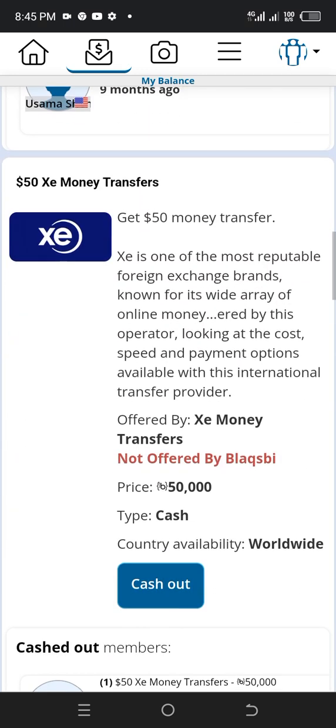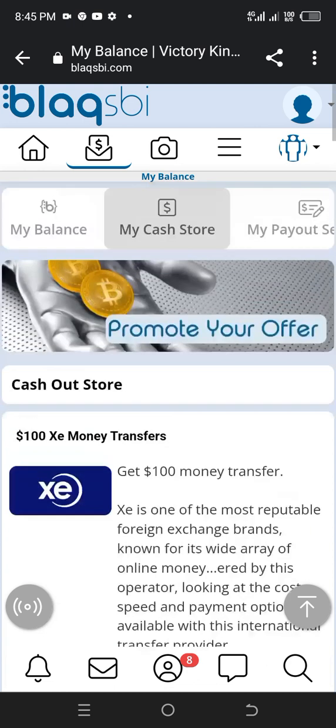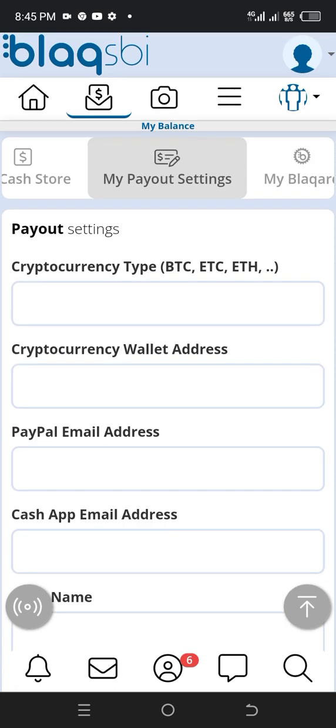You can keep following up this, keep performing your tasks, and as I said earlier, you can also make your own adverts here. In every money that you have made, you definitely love to cash it out, which is why I take you to my payout settings. If you want to be paid on this platform, pay in BTC, ETC, and ETH, which is Ethereum.